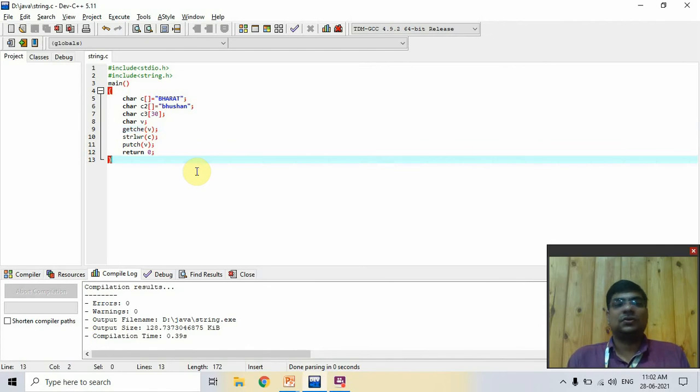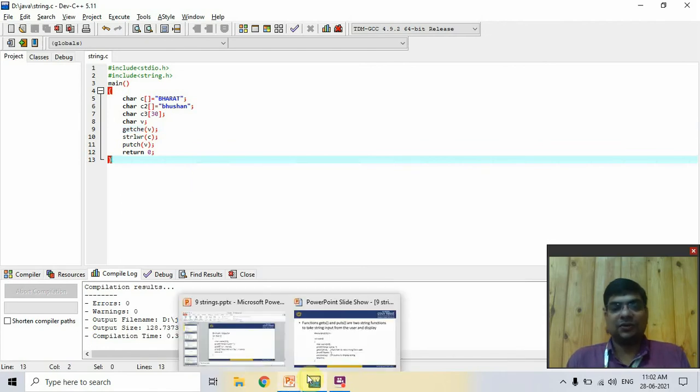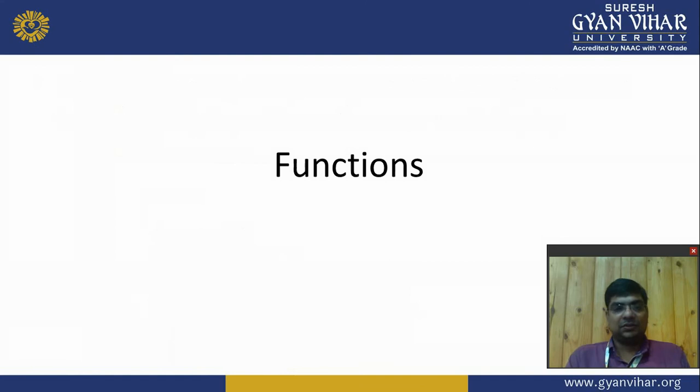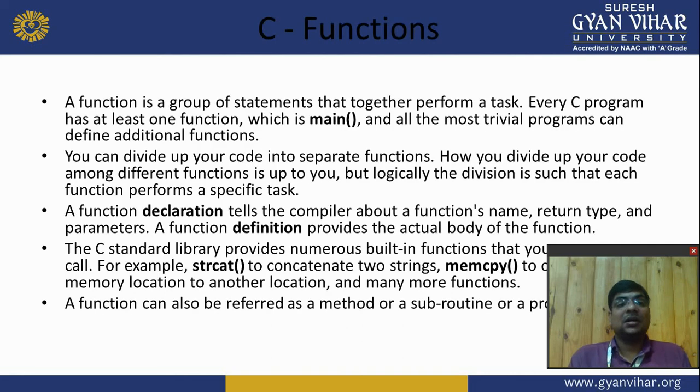Okay, so that's it. Now I move on to the PPT. Now the next topic is function. It is an important topic for C programmers. Function is used everywhere, in every programming. What is a function? A function is a group of statements that together perform a task.